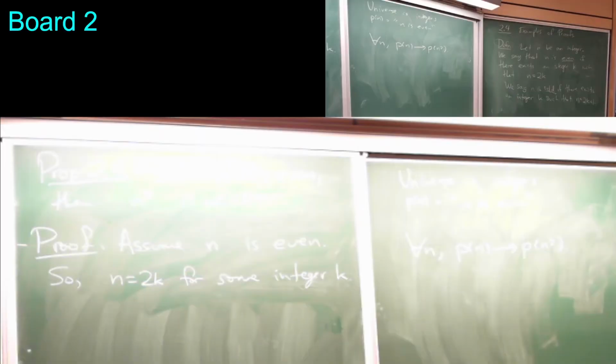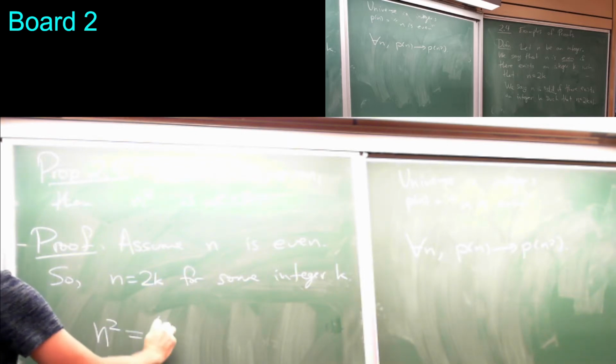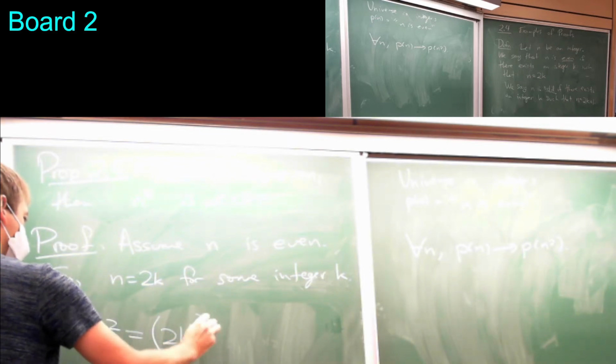Okay. So I haven't really done anything yet. All I've done is write down the assumption. What I'm going to do now is just square n, because I know how to square a number.